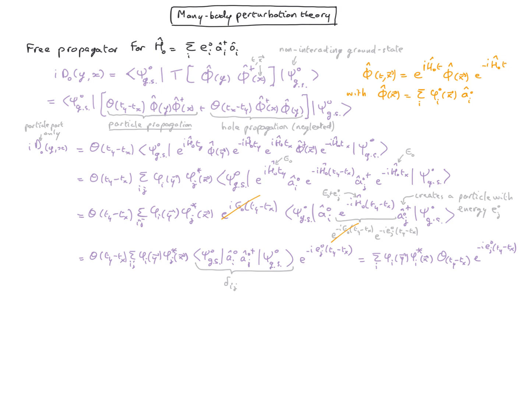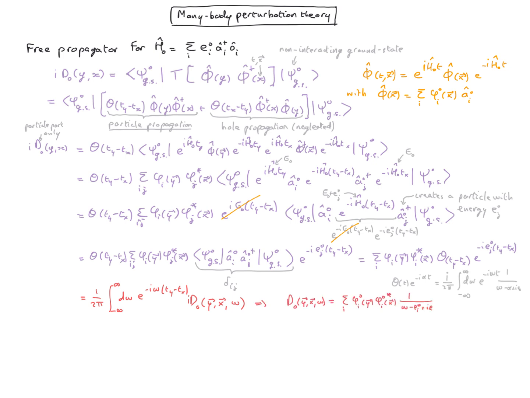It will be more convenient to have the free propagator in the energy domain, and for that we need to do a time Fourier transform of the propagator. So we need to take the Fourier transform of a theta function times an exponential function. This form for the one particle propagator is quite general. It involves the single particle eigenstate at different positions in space, as well as their energy in the denominator. So we got this propagator for a free Hamiltonian.